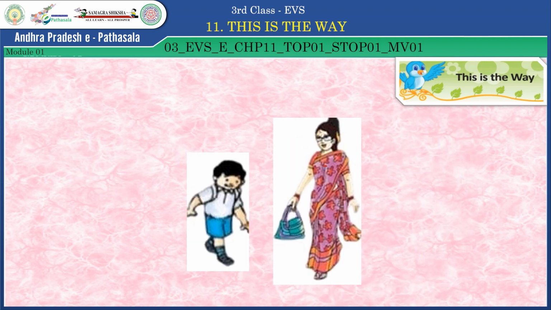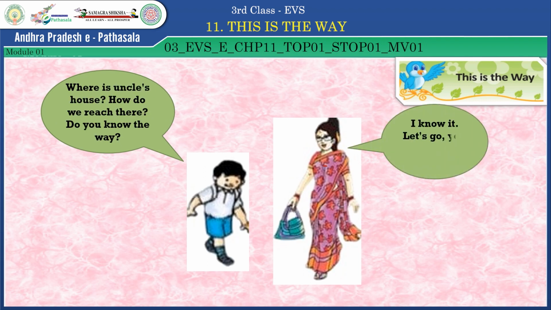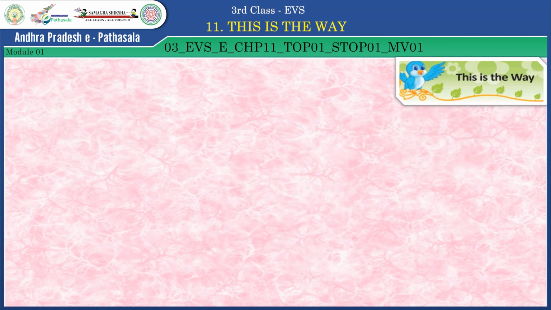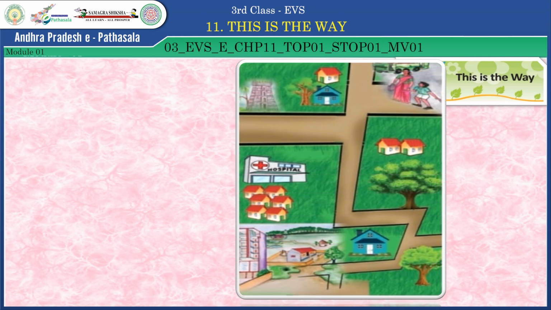Children, what happened, you know? After thinking to himself, he asked his mother, where is uncle's house? How do we reach there? Do you know the way? Like this, he asked his mother. Then his mother replied, I know it. Let's go. You can observe the way. Then mother and Harsha went along the way.